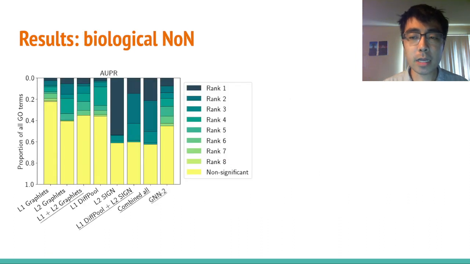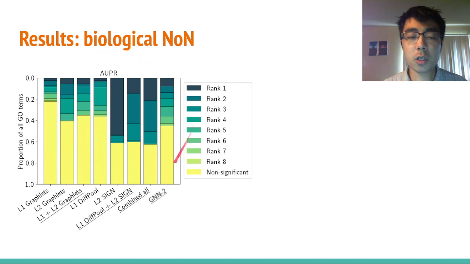For results on a biological NON, we summarize the performance of each approach over the 131 Go terms. Here, we only show area under precision recall, as results for other measures are qualitatively similar. The x-axis contains the different approaches we consider, and the y-axis indicates the proportion of all 131 Go terms for which a given approach achieves a certain rank. For example, for combine all, looking at the dark blue bar, it achieves rank 1 for around 20% of all 131 Go terms. That is, for those Go terms, combine all is the best performing approach.